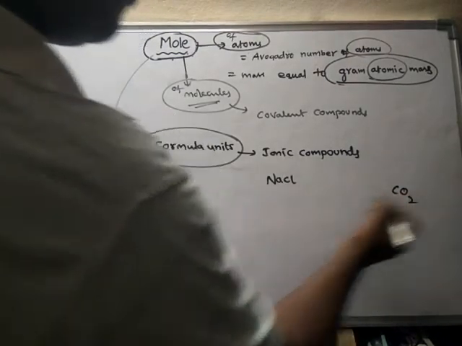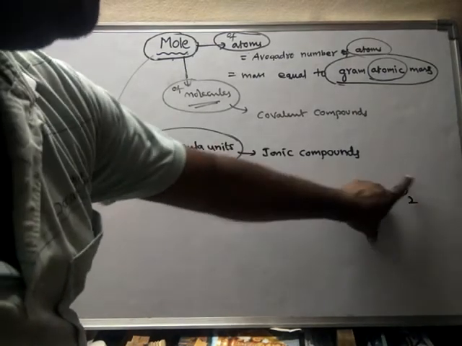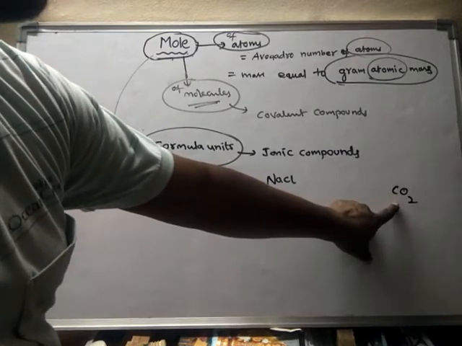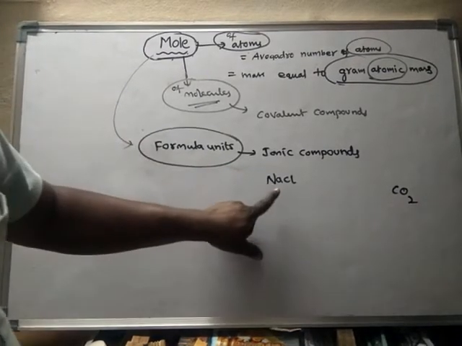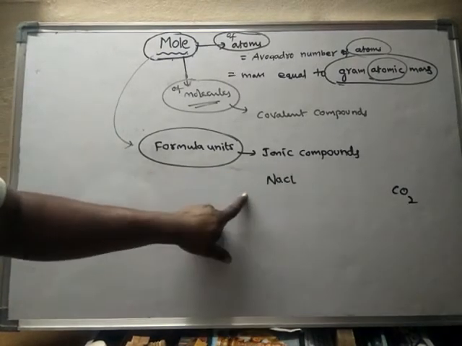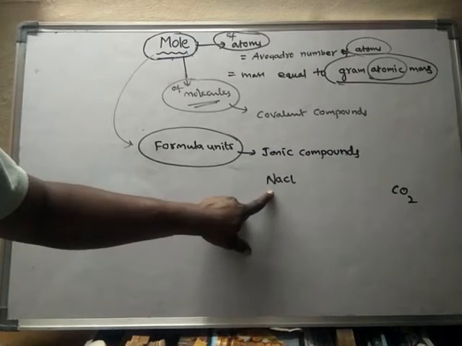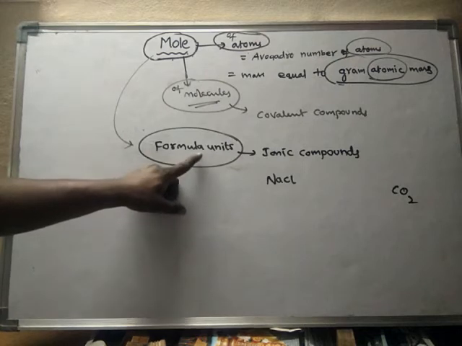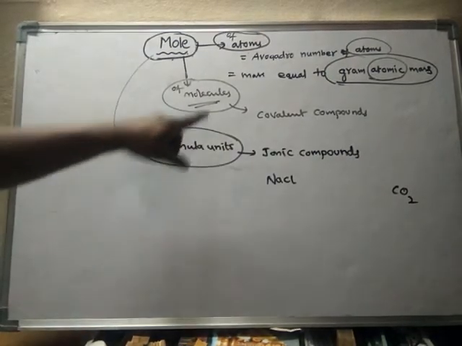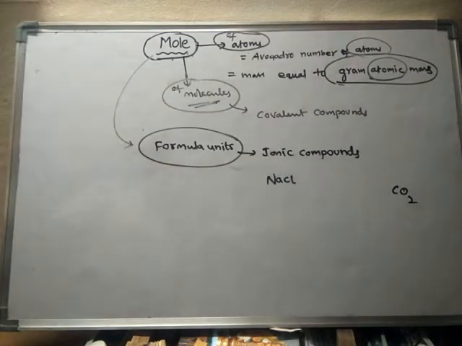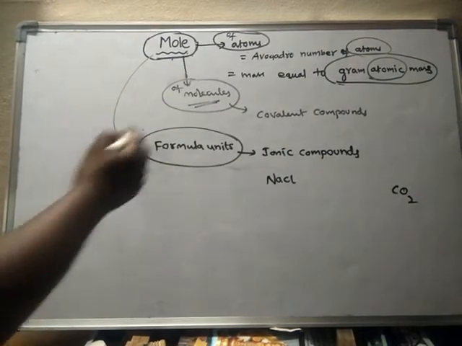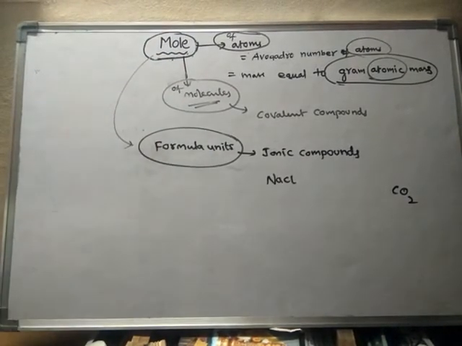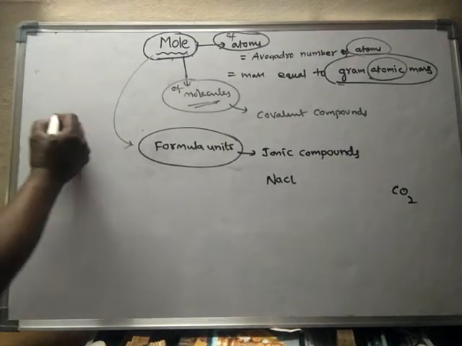If you take CO2, CO2 is a covalent compound. Hence, CO2 is considered a molecule. CO2 should not be considered a formula unit. And NaCl is an ionic compound, so we should not call it an NaCl molecule. We have to call it an NaCl formula unit. The term formula unit is used for ionic compounds and the term molecule is used for covalent compounds. So here, how should we use mole for formula units? That means for ionic compounds.